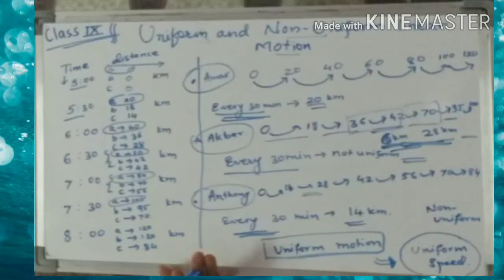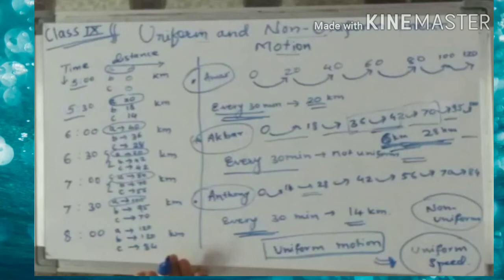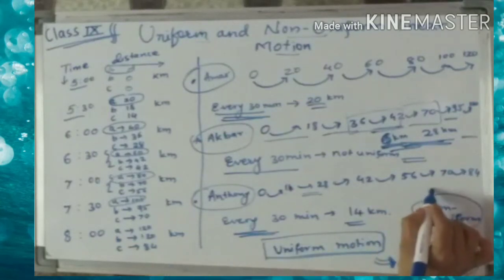So dear friends, if an object does not cover equal distances in equal time intervals, it is said to be moving with non-uniform motion as well as non-uniform speed.